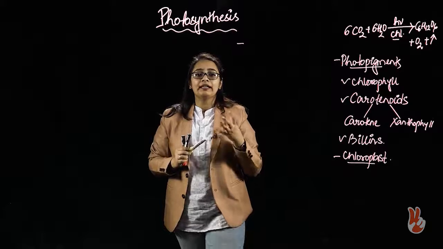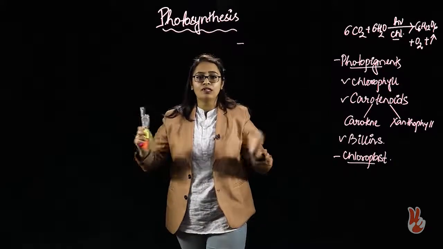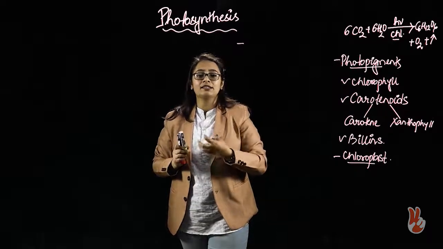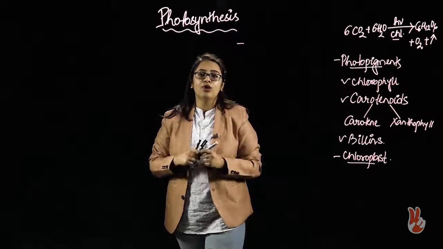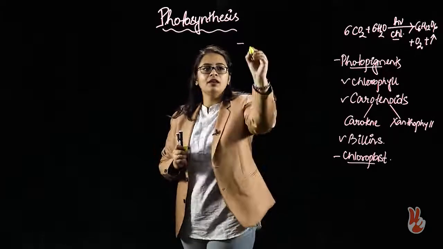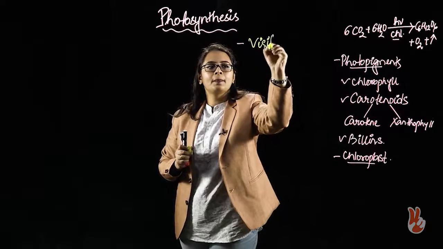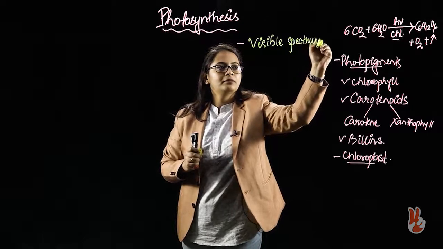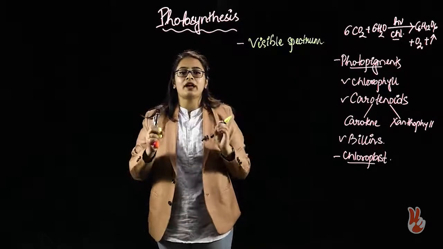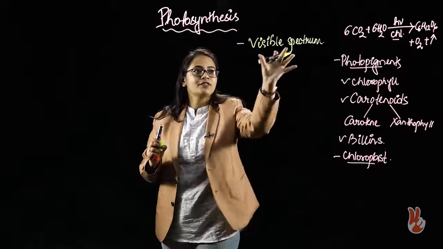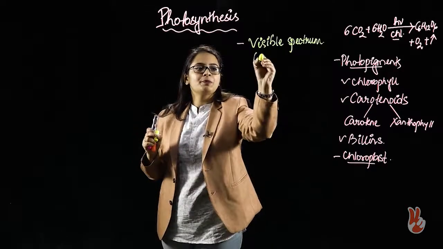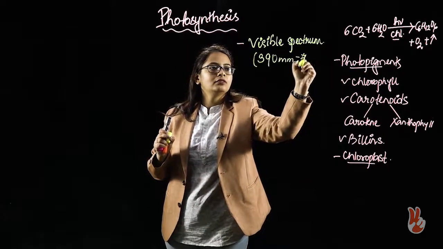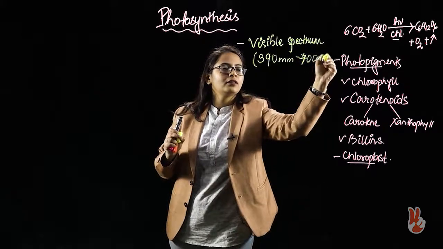Now, if we talk about light, does the whole spectrum of the EM wave help to carry out photosynthesis? No, only the visible spectrum of light is helpful to carry out photosynthesis, and this visible spectrum ranges between 390 nanometer to 700 nanometer.